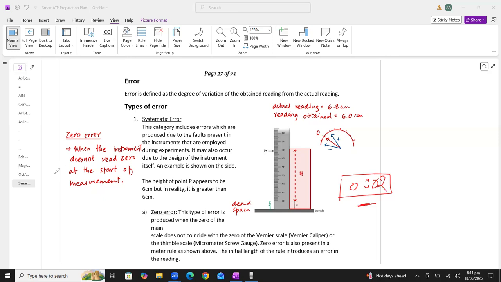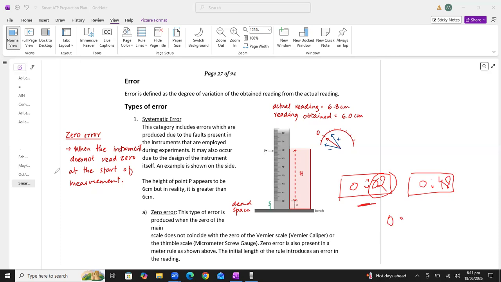So what will I do, students? I'm conducting an experiment and the final reading I'm getting from this stopwatch is 0.48. This error is already present in the reading.